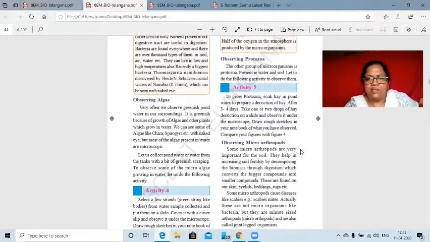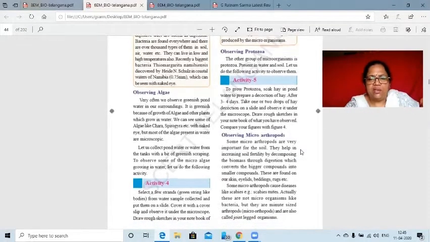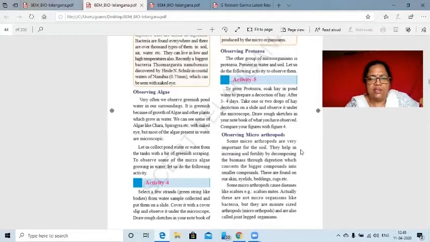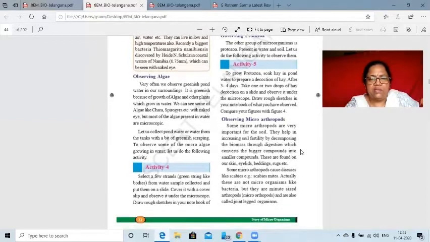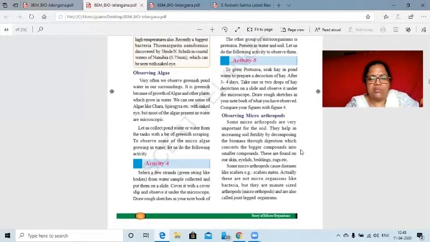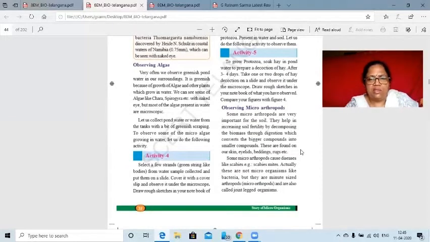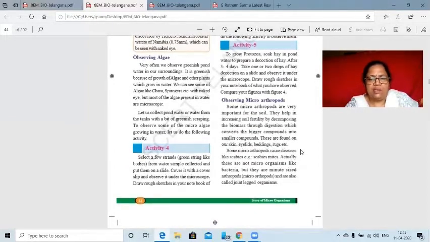What is the activity here? In this, we have to take some hay. Hay is dry grass. We put the dry grass in water and keep it for 3 to 4 days. After that, we collect some drops of water, put them on a slide, and observe under the microscope. Whatever you have seen, you have to draw. Again, you will find some micro protozoans there.